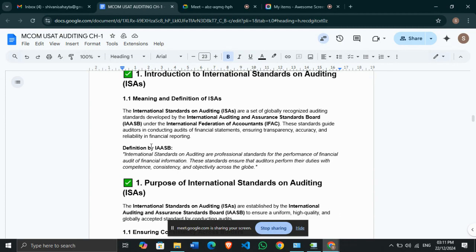The International Standards on Auditing, ISAs, are a set of globally recognized auditing standards developed by the International Auditing and Assurance Standards Board, IASB, under the International Federation of Accountants.